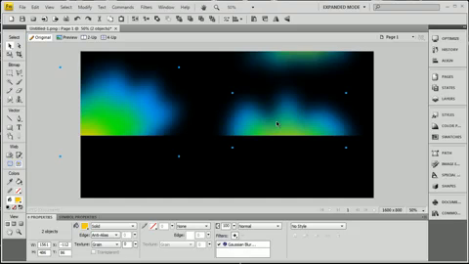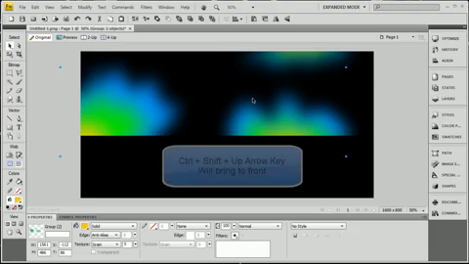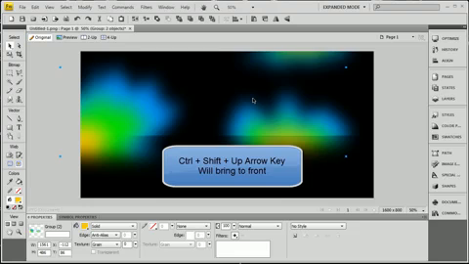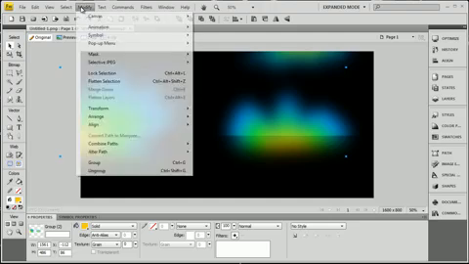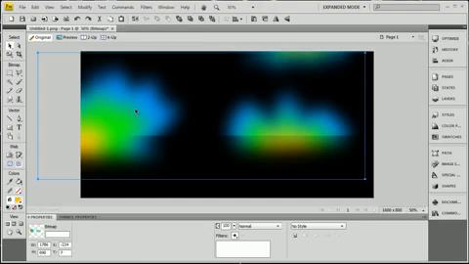So now we have more copies on there. Let's press Control G and let's group those. Now with those grouped, we're going to bring them to front. And now I'm going to modify and flatten those selections. Now I can cut them.